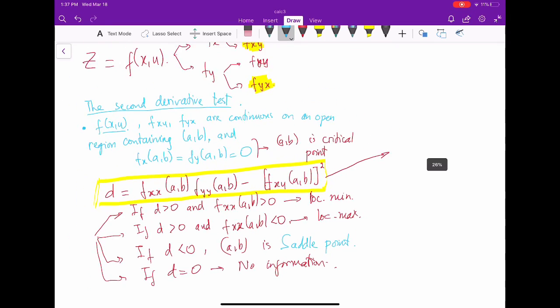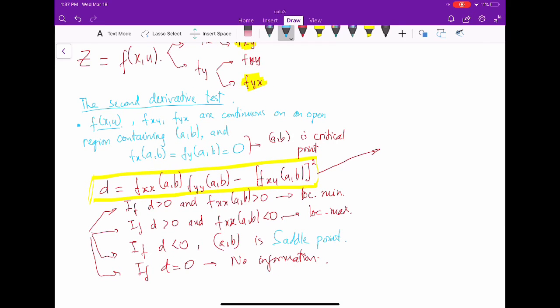This is just the determinant of the following matrix: fxx and fyy on the diagonal, and here you have fxy, and here you have fyx. So if you calculate the determinant of this matrix at (a, b), you will get the value D, right?